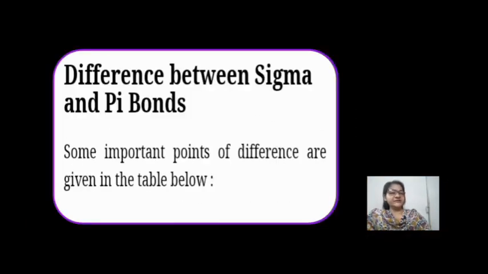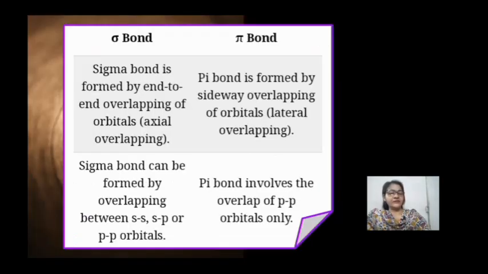Now let us discuss some differences between sigma and pi bond. Sigma bond is formed by end-to-end overlapping of orbitals, whereas pi bond is formed by sidewise overlapping of orbitals, that is also called lateral overlapping. In sigma bond, there is overlapping between ss, sp or pp orbitals, whereas in pi bond, there is overlapping between pp orbitals only.